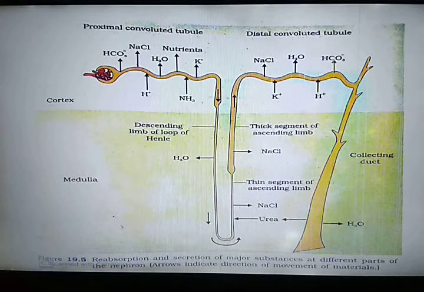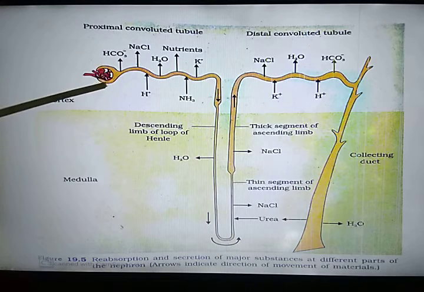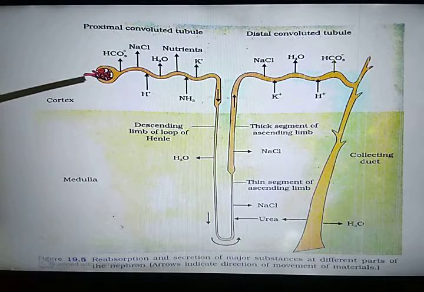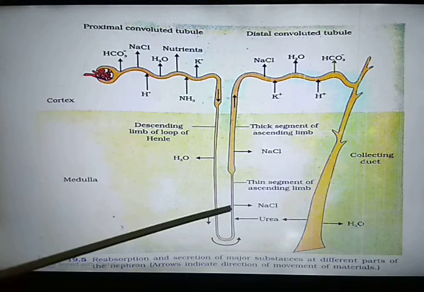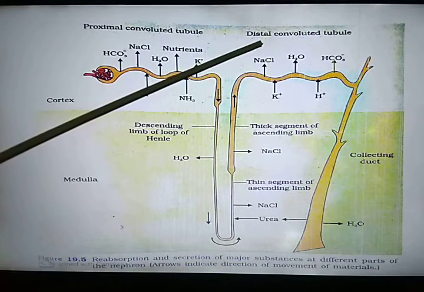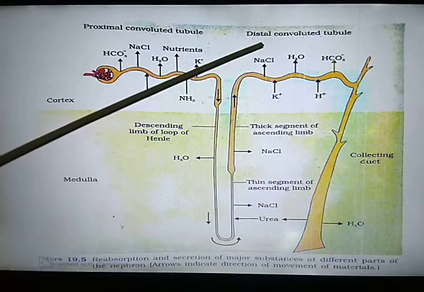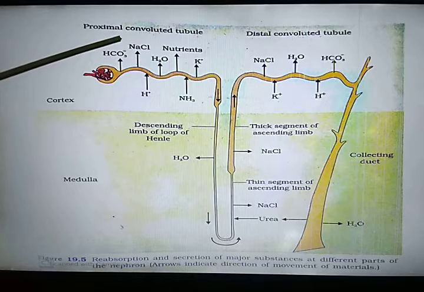So let's repeat once again. Ultrafiltration takes place in the Malpighian corpuscle. Tubular reabsorption takes place in the PCT, loop of Henle, collecting duct, and conditional reabsorption in the DCT. But the main site of tubular reabsorption is the proximal convoluted tubule.